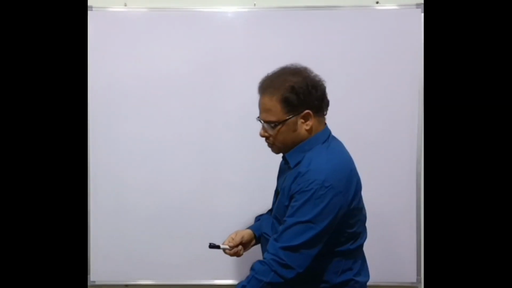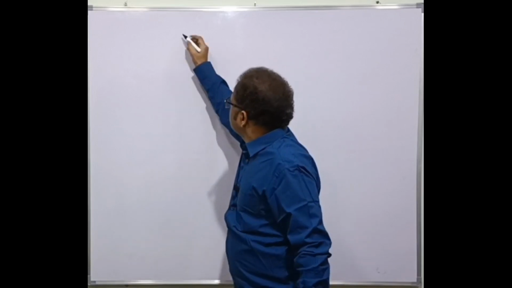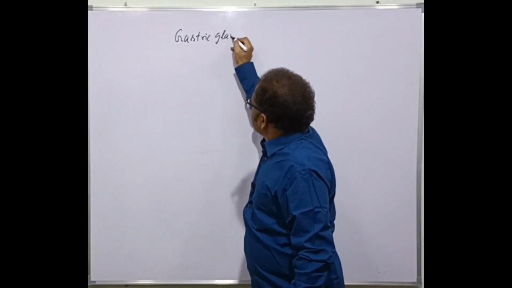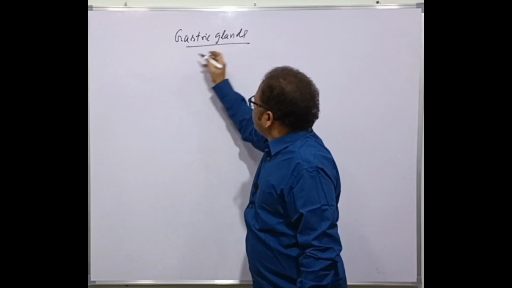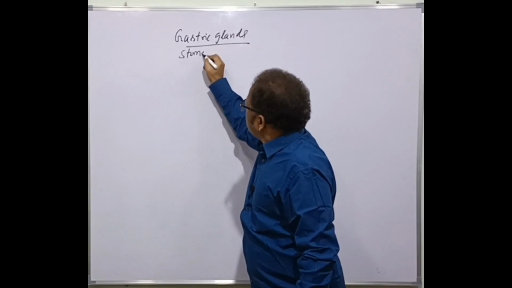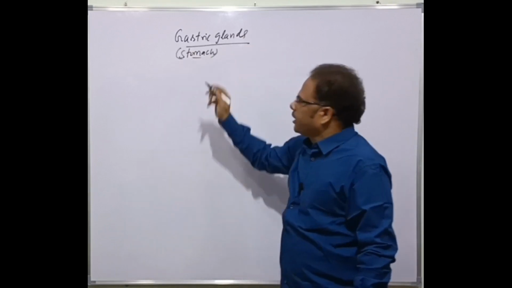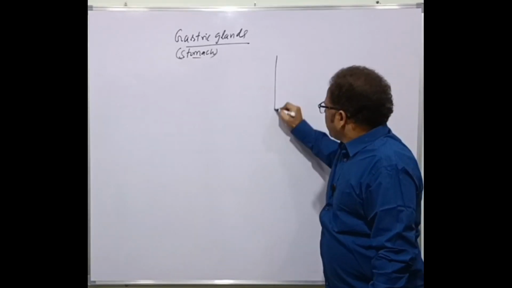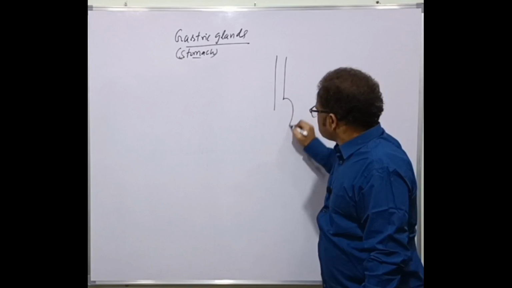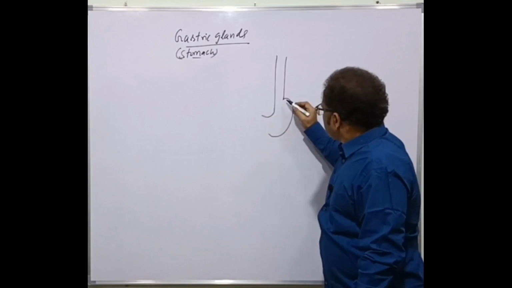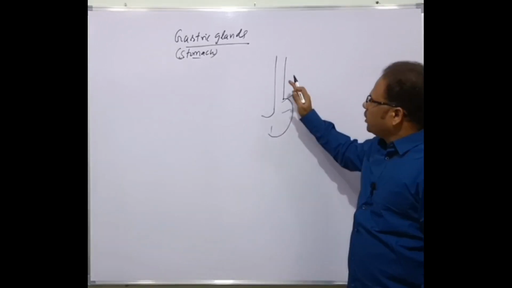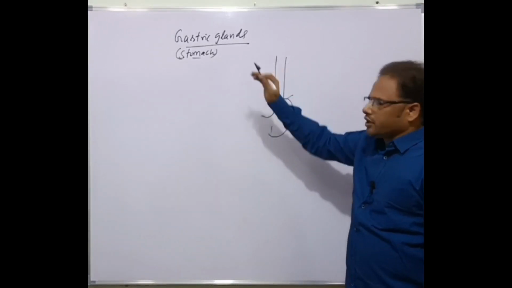So next one is gastric glands. Gastric means related with the stomach. The glands present in the stomach are called gastric glands. Esophagus, here stomach, and this contains three parts: cardiac, fundic, and pyloric. So corresponding to these parts are the gastric glands.